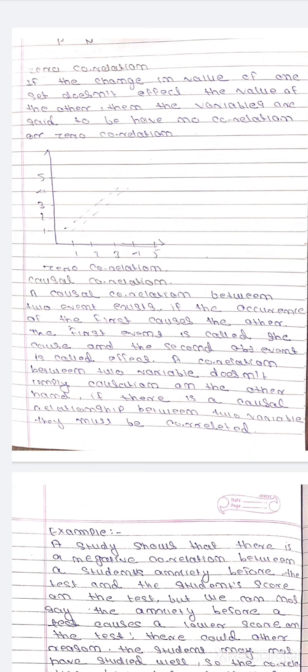We can take an example also. A study shows that there is a negative correlation between a student's anxiety before the test and the student's score on the test. But we cannot say that the anxiety before a test causes a lower score on the test. There could be other reasons. The student may not have studied well, so the correlation here does not imply causation.